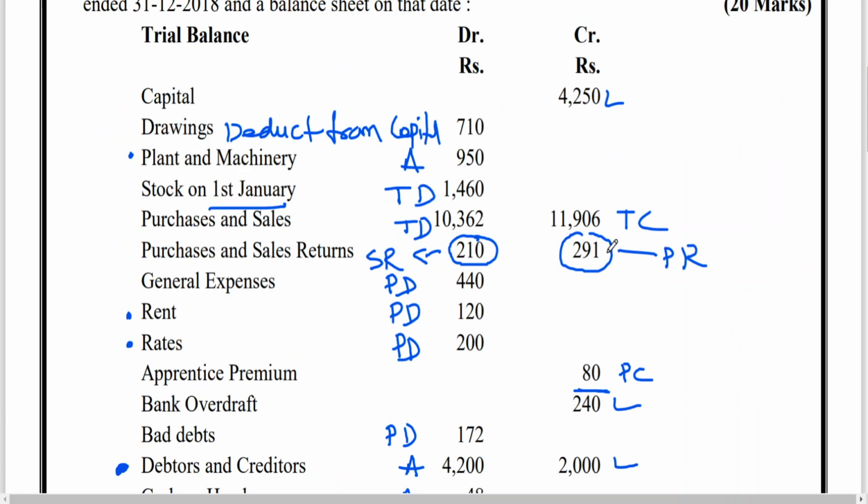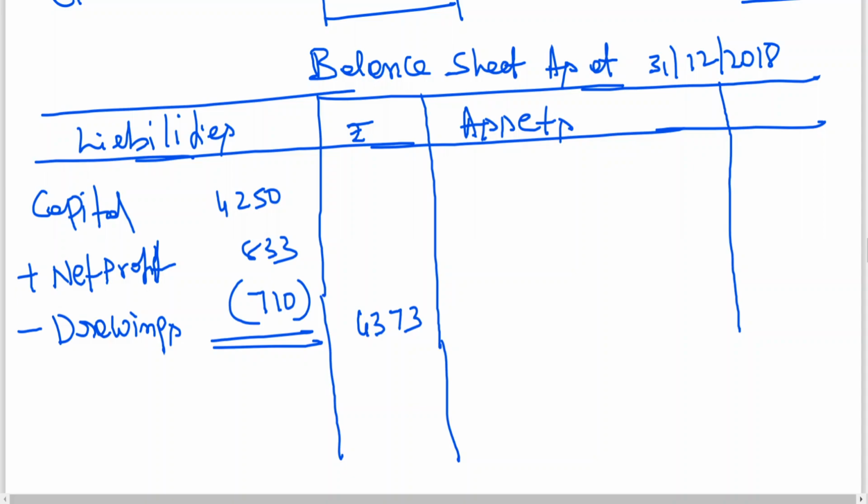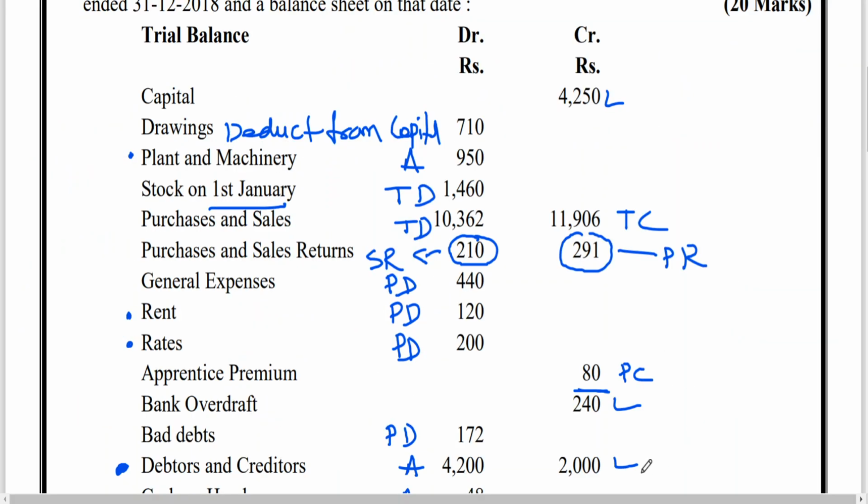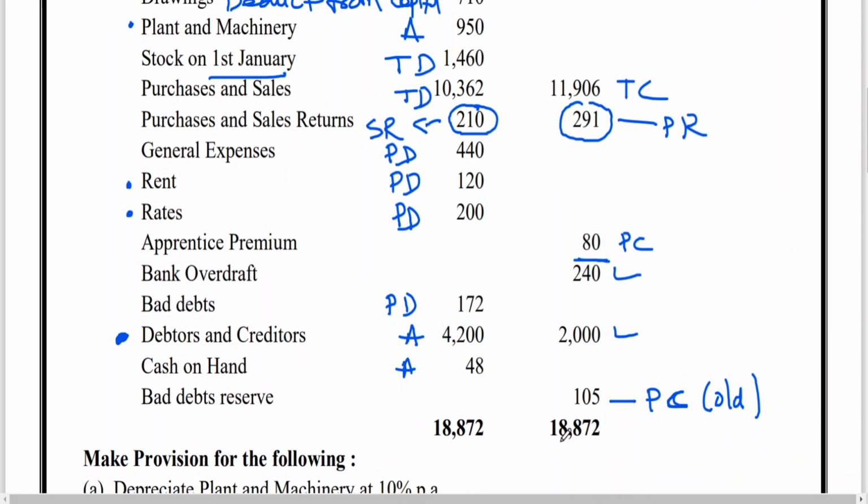Next, bank overdraft 240. Then creditors 2000.